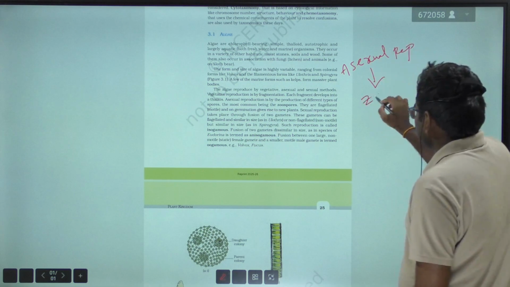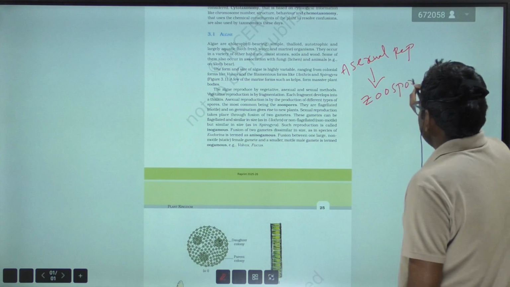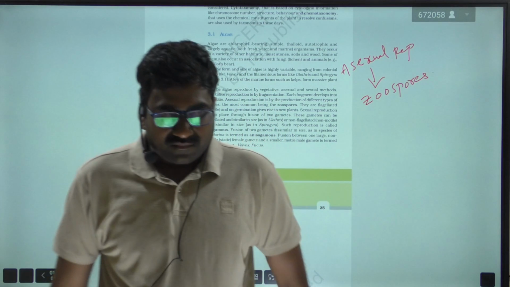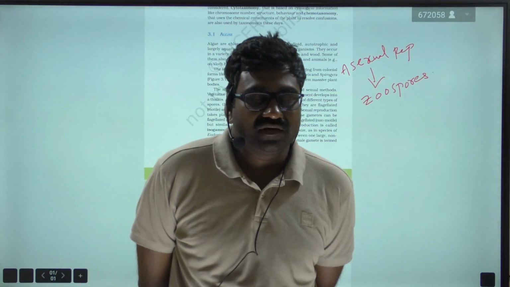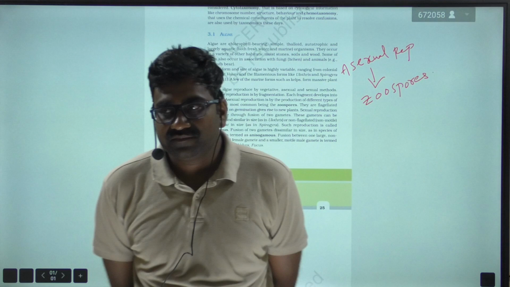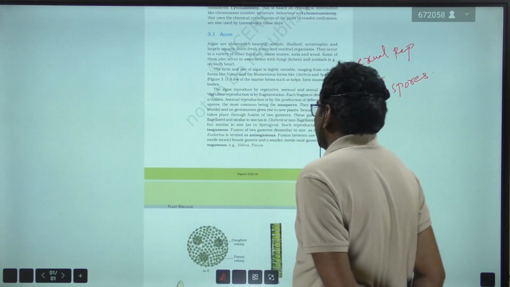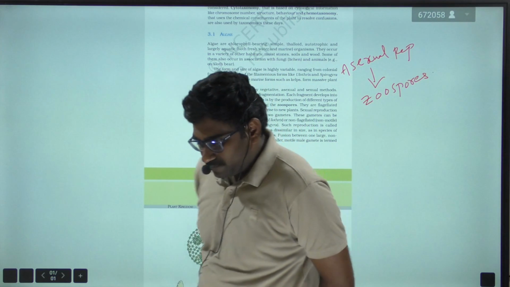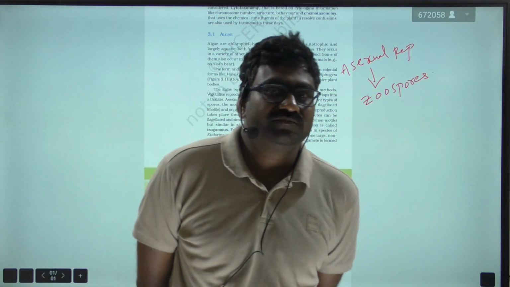These zoospores are motile in nature because they are flagellated, and on germination they give rise to a new plant.